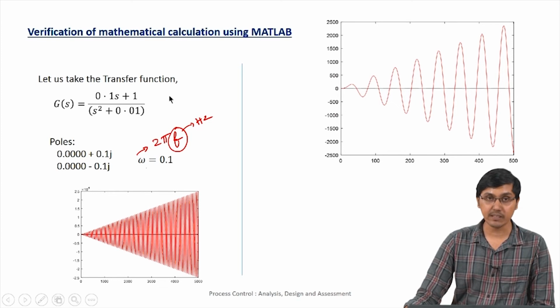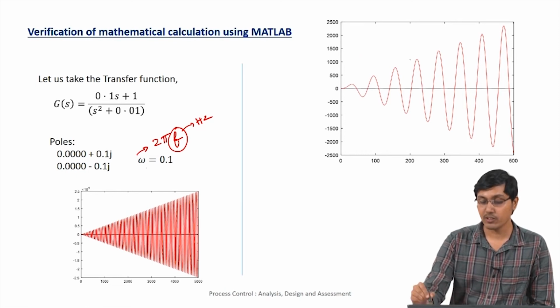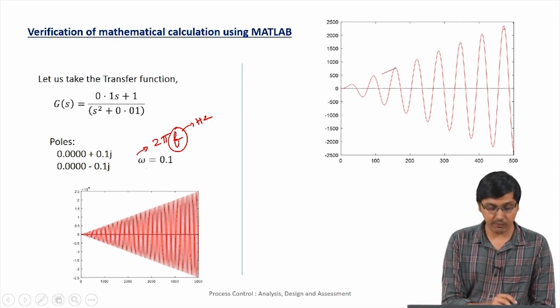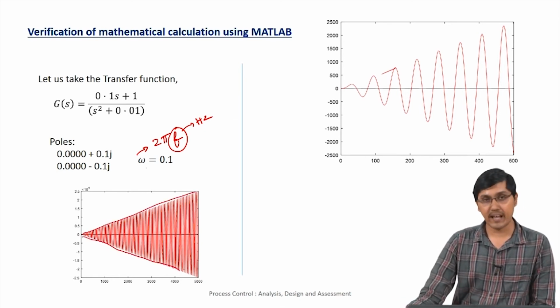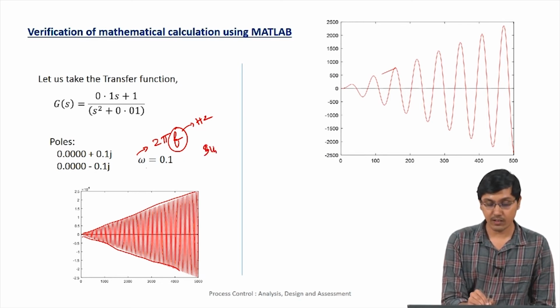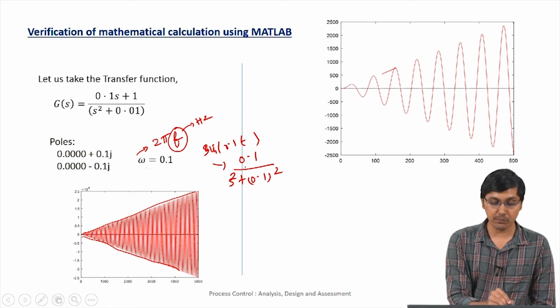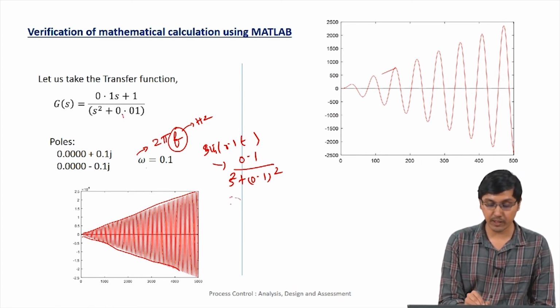If you see the response here, basically we can see that the output is increasing in amplitude. And if we zoom out the image and see, it is increasing in amplitude as a straight line. So from Laplace derivation we can find that the input to this is sin omega t with omega 0.1, which is nothing but 0.1 by s square plus 0.1 square, which again becomes s square plus 0.01.